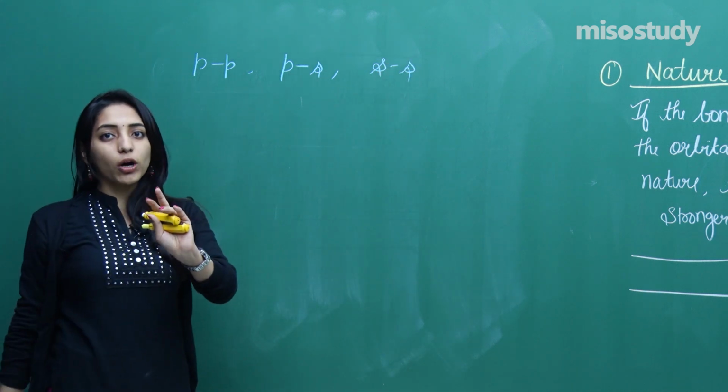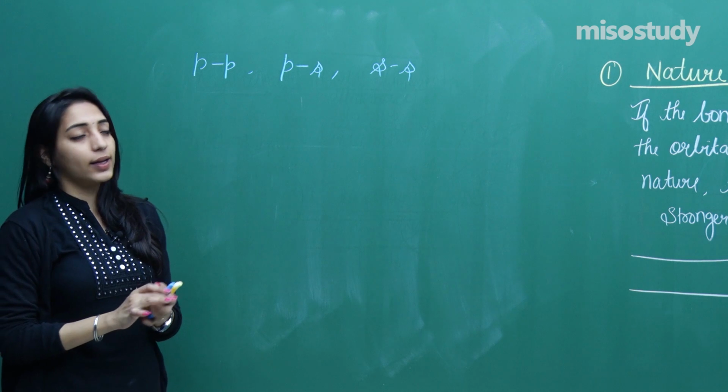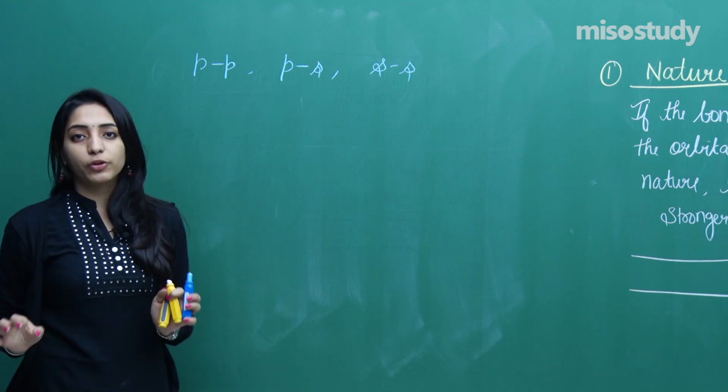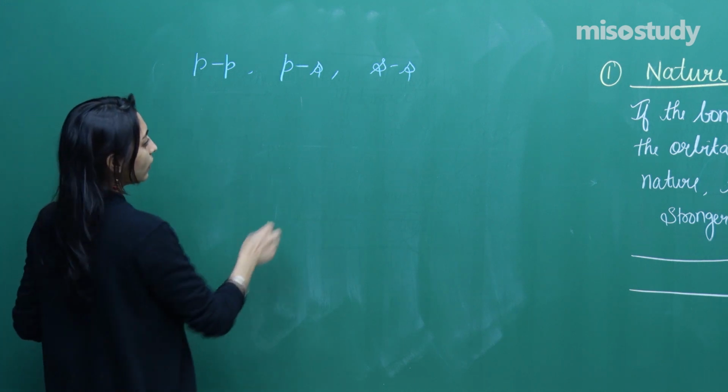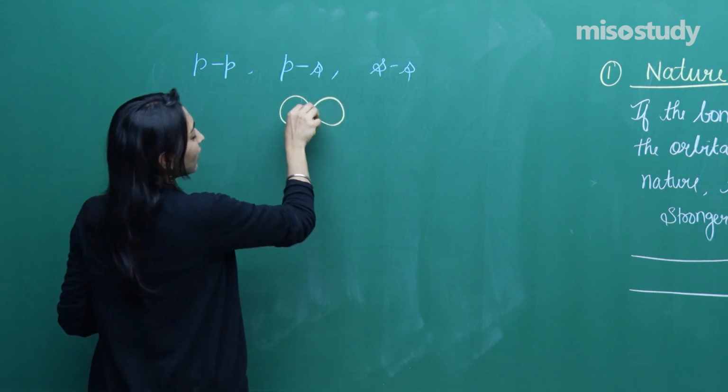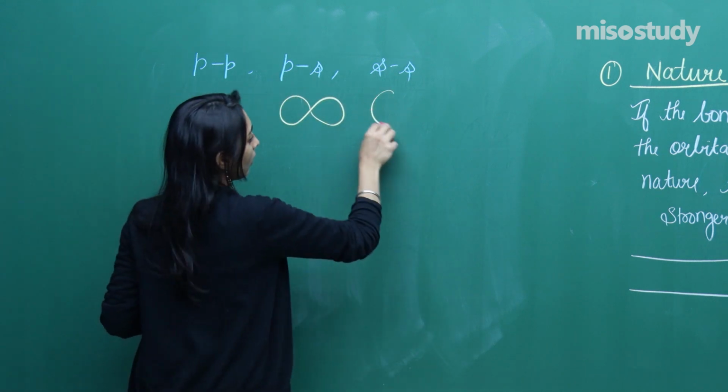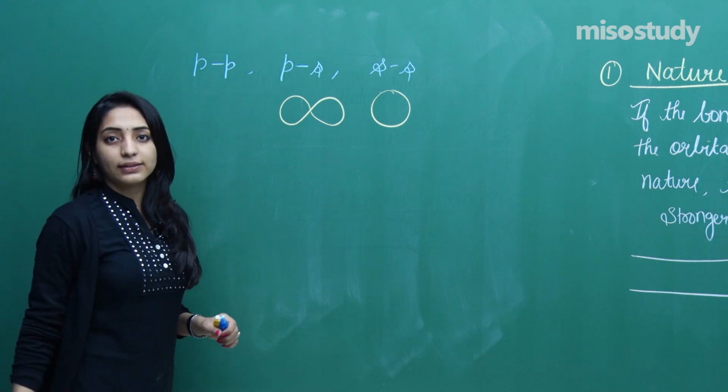I have taken just two orbitals, one s orbital and one p orbital, and I am trying to have n number of permutation combinations. So see, a p orbital is something like this and an s orbital is something like this.